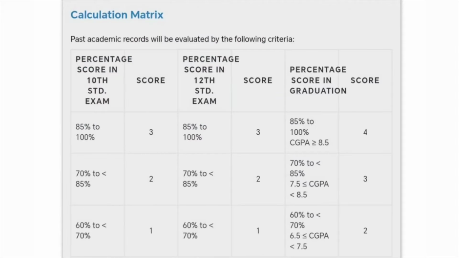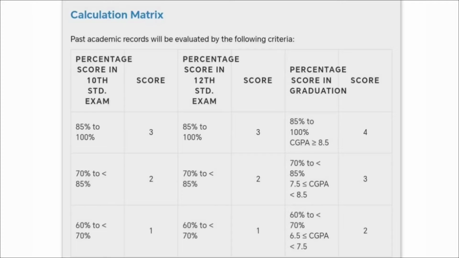Then if we consider the overall marks calculated for the class 10 standard, if your percentage ranges between 85 to 100%, then there are 3 points. If it is between 70 to 85%, there are 2 points, and if it is between 60 to 70%, there is 1 point. Then if we consider the class 12 score, if your percentage ranges between 85 to 100%, then there are 3 points. If it ranges between 70 to 85%, there are 2 points, and if it ranges between 60 to 70%, there is 1 point.